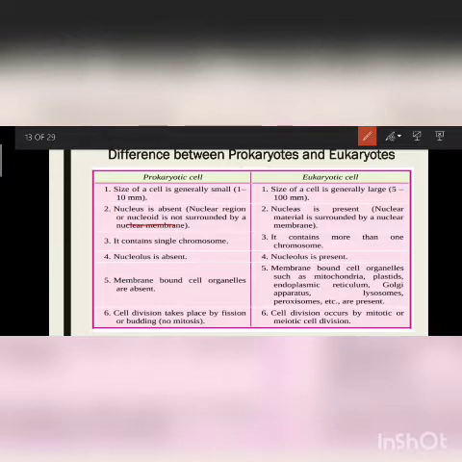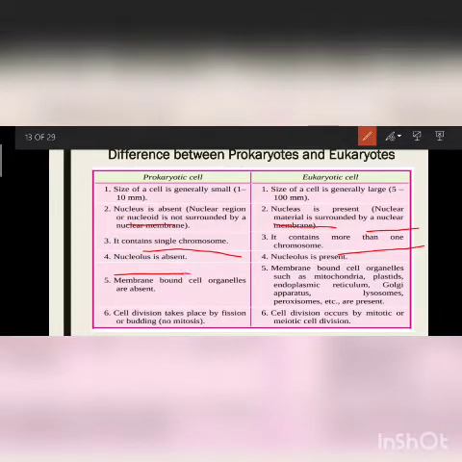This is the nucleoid. Okay, but eukaryotic cells are quite large, and they have a true nucleus which is covered by a nuclear membrane. Prokaryotes have a single chromosome. Okay, means in whole prokaryotic cells they all have only one chromosome. On the other hand, eukaryotic cells have more than one chromosome. For example, in a human cell we have 46 chromosomes. Some other cells have different numbers of chromosomes.